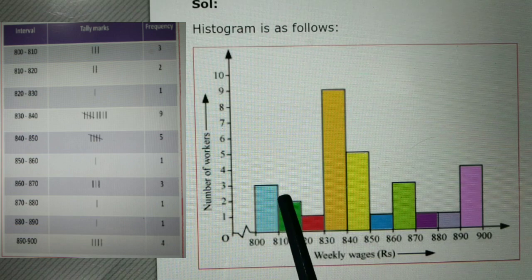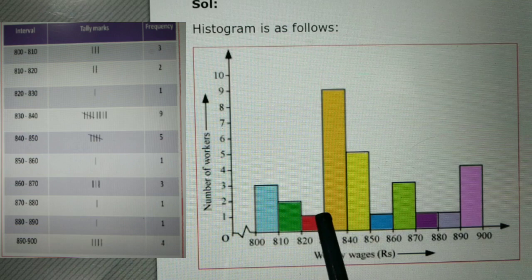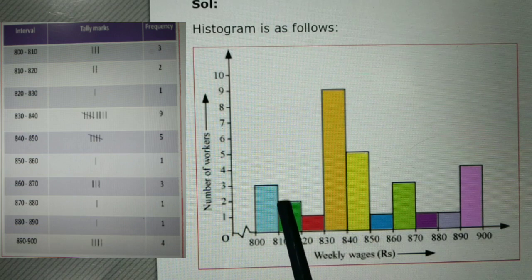So the ending line of this bar and the starting line of the green bar, you can see, is represented by the blue line. There is no need to represent it separately on the bar graph. The end of the blue line is the starting of the green bar. You can see now, this line matches with each other accordingly.